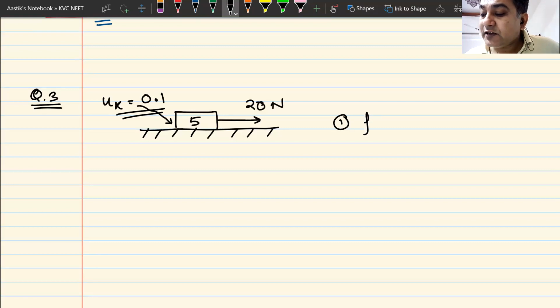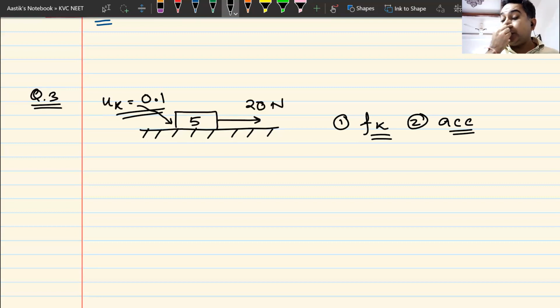The first question is: find out the value of fk. The second question is: what is the acceleration of the block? Once we know the acceleration, the rest of the things can be simply solved. So this is the question. I hope you can solve it. Let us see who can do this.